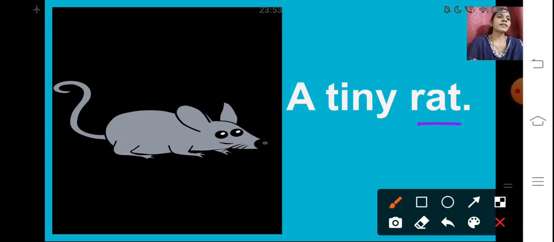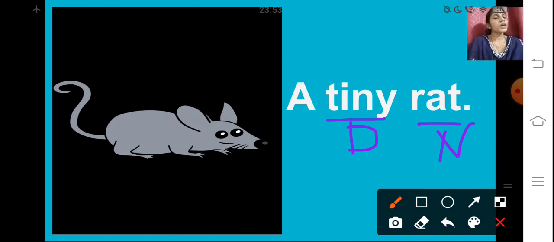Rat is the naming word. What information are we getting about the rat? That it is very tiny. The word tiny gives us more information about the rat. So here it is the describing word. The word tiny is the describing word and rat is the naming word.